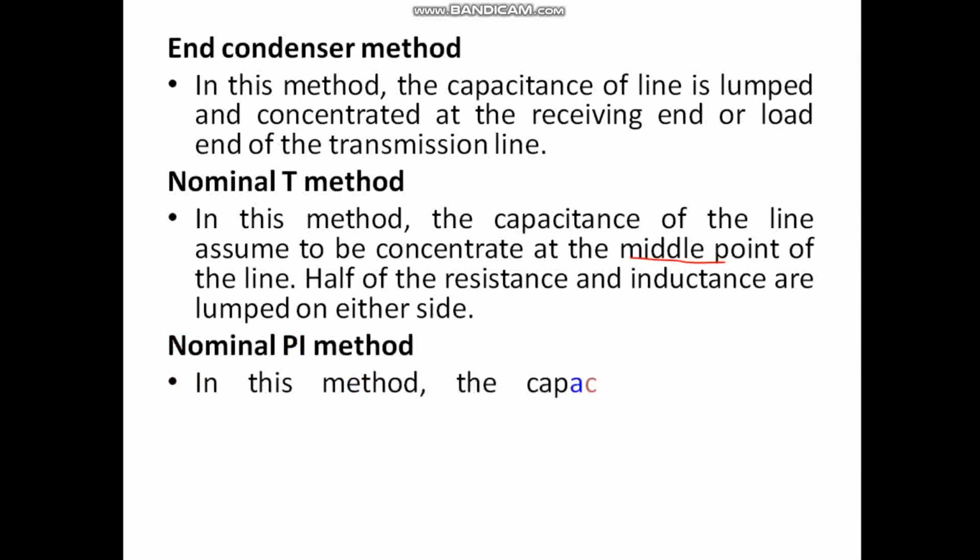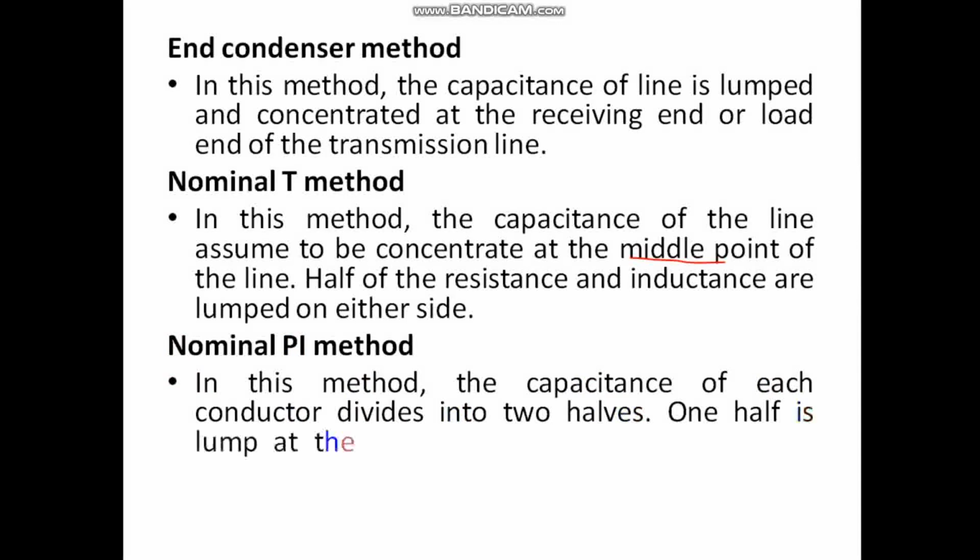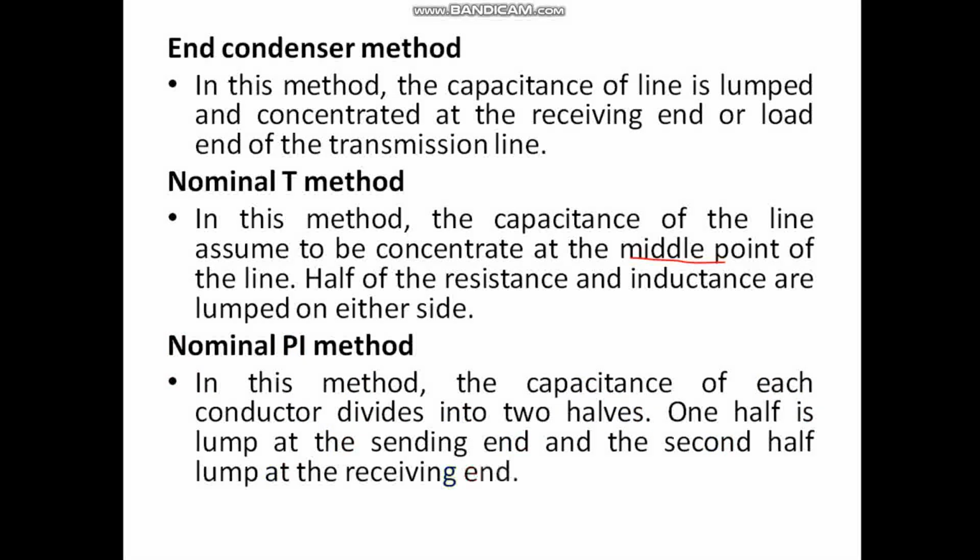Next, going ahead with the next method, which is my nominal pi method, right? In this method, the capacitance of each conductor is divided into two halves. In the nominal T method, I had done R by 2 and X by 2.